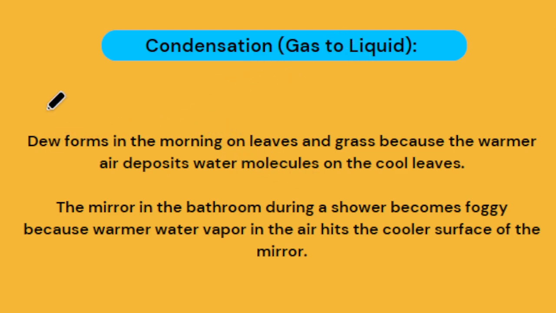If I take some examples, dew forms in the morning on leaves and grass because the warmer air deposits water molecules on the cool leaves. The next one: in the morning, the mirror in the bathroom during a shower becomes foggy. That is also an example of condensation, because warmer water vapor in the air hits the cooler surface of the mirror. That is the reason.